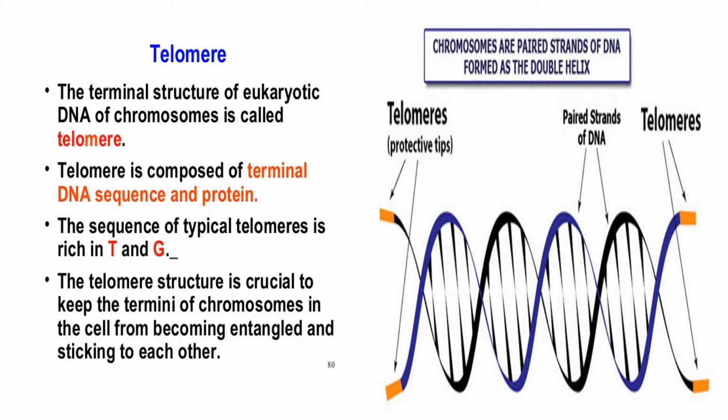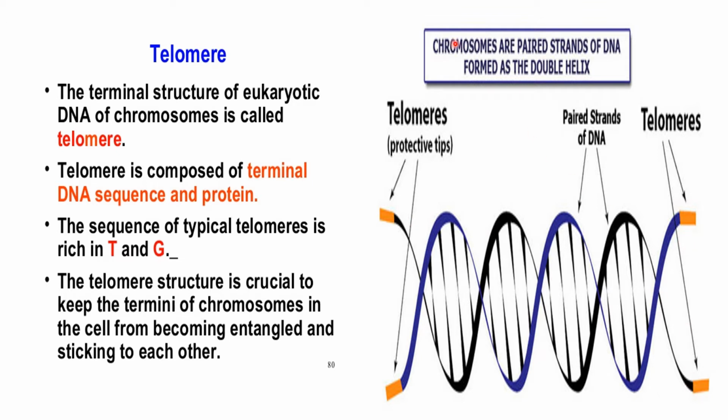To continue my DNA topics, today we are going to discuss telomeres and the telomerase enzyme in this lecture. Telomere: the terminal structure of eukaryotic DNA, of the chromosome, is called the telomere. Here I use the pointer. That telomere is present on the ends of both double-stranded DNA.